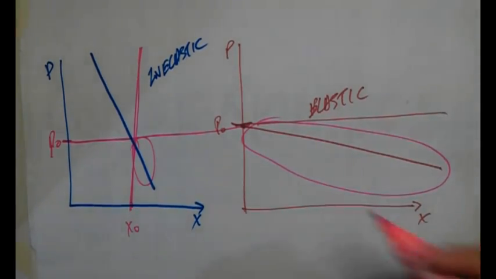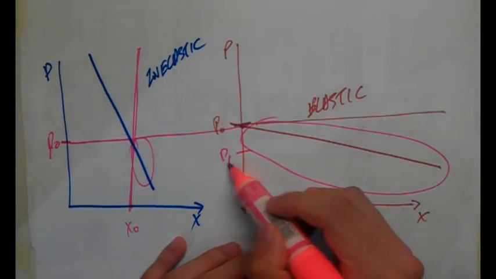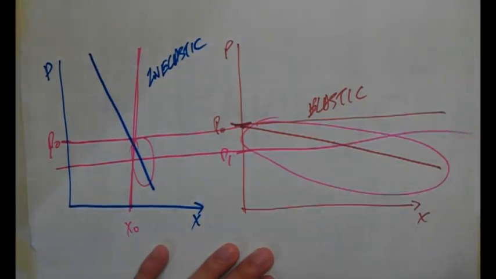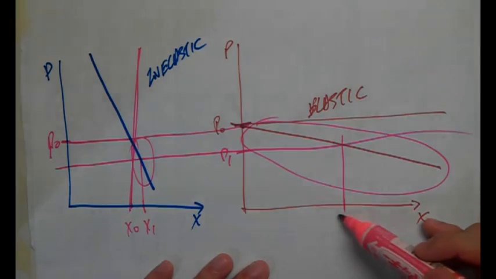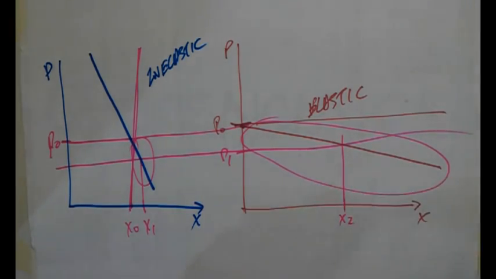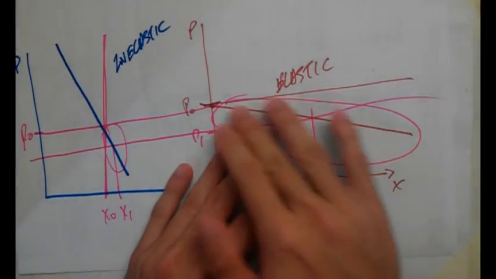Why? Because if I charge at this price, P1, and draw one straight line, do you notice that this quantity here, X1, is going to be less than this quantity here, X2? Why? Because it's elastic. Remember, when the demand is elastic, a small change in price will cause a big change in quantity demanded. So that's why we will serve this part.